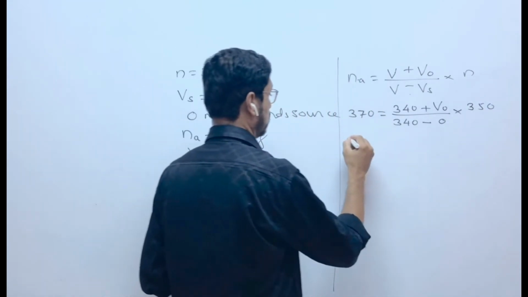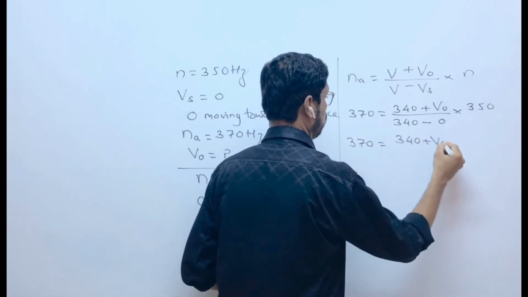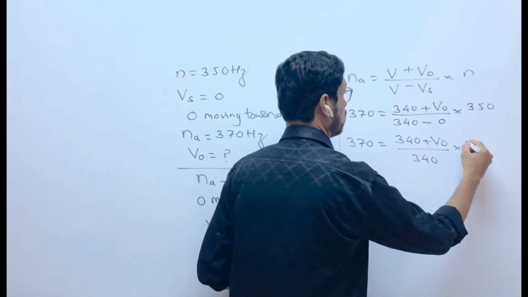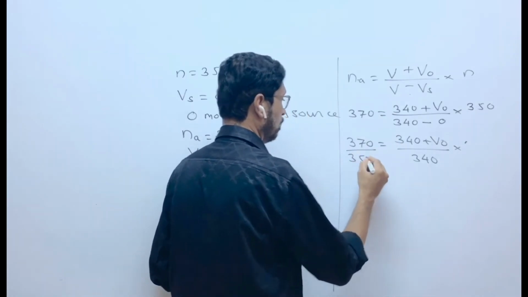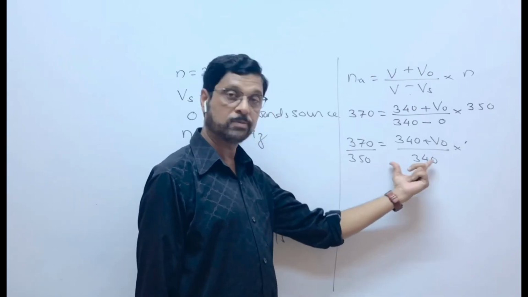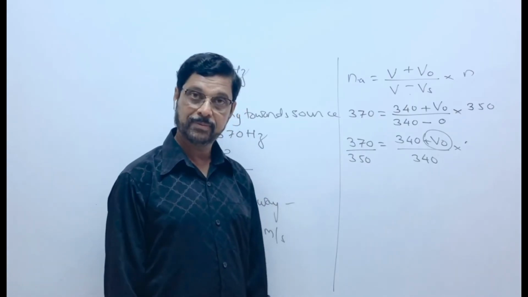So 370 is equal to 340 plus VO upon 340 into 350. This 350 you can take to this side. Now you can calculate with cross multiplication, you will get the velocity of the observer, right?